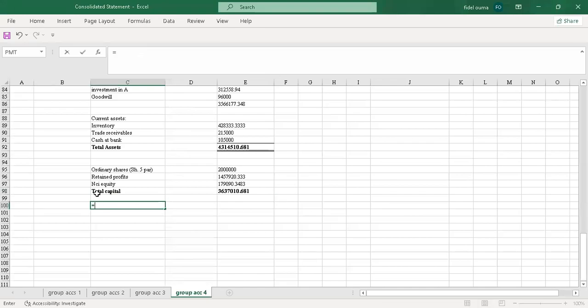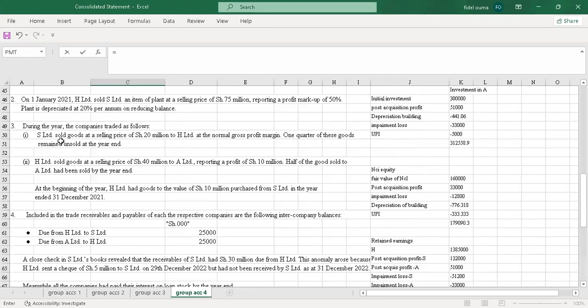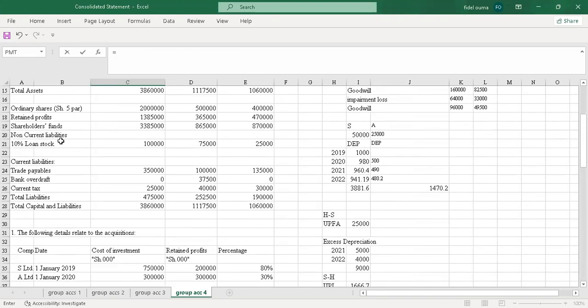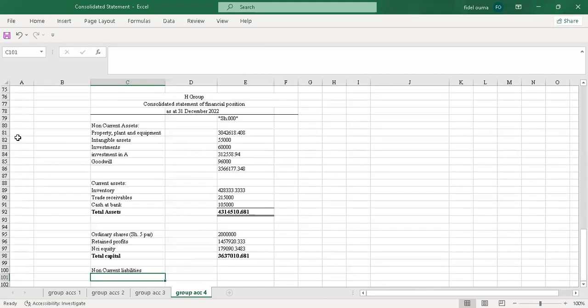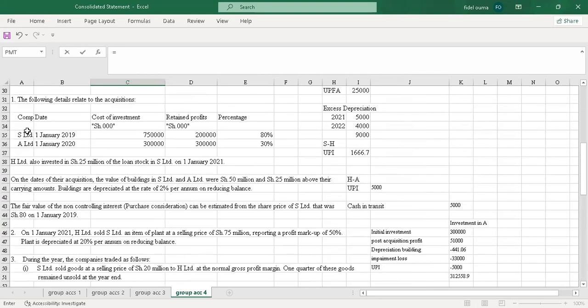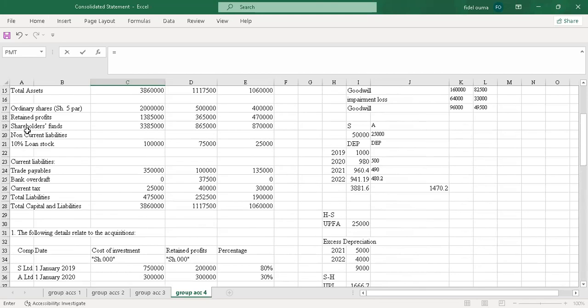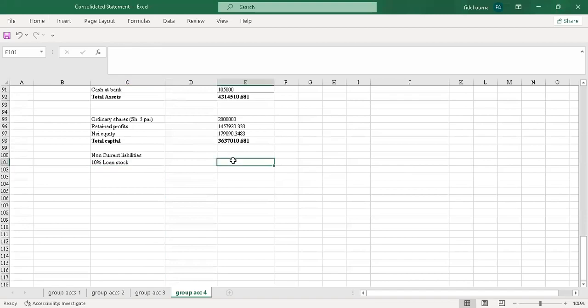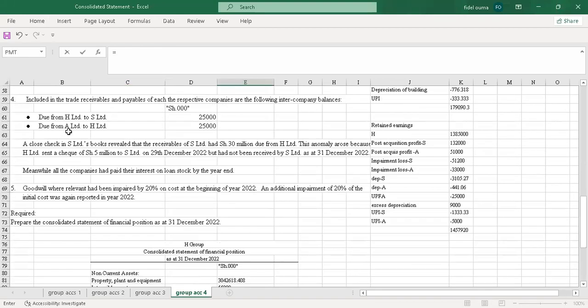So I'll go to the next item, which is now the non-current liabilities. Then we have the 10% loan stock. So I'll consolidate it.